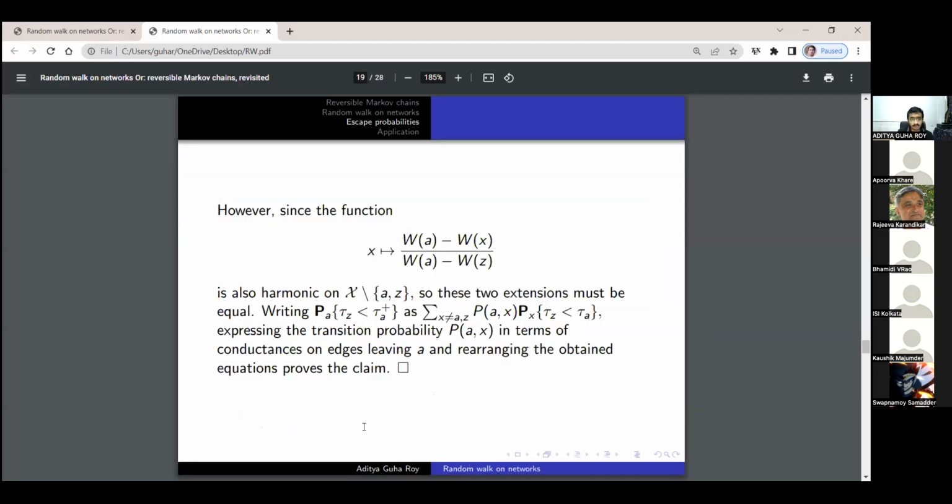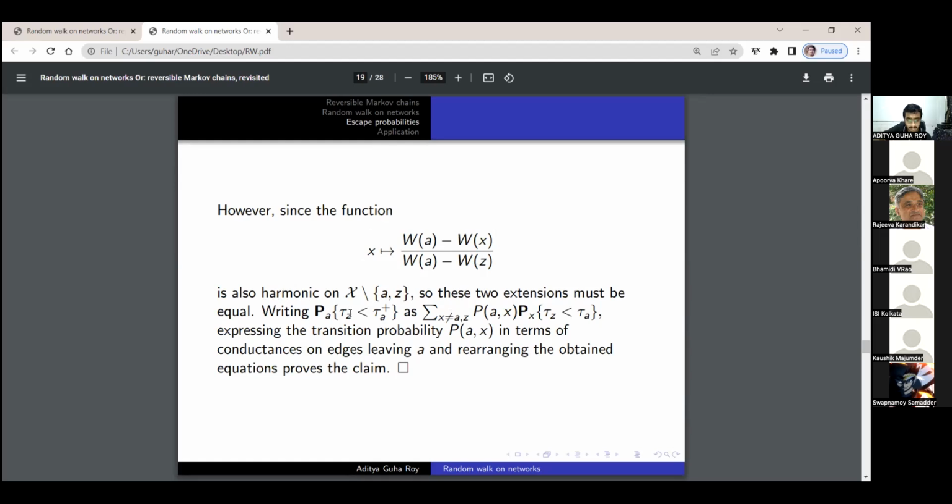But also notice that the function x maps to (Wa minus Wx) divided by (Wa minus Wz) is harmonic, because W, the voltage, is a harmonic function. We scale the voltage by something, and the scaling just enters each summand and comes out, so it remains harmonic. And we subtract it from something, so the resulting quantity is also harmonic. A linear combination of harmonic functions is harmonic. Thus this function is also harmonic, and as a result, these two extensions must be equal by the uniqueness of the harmonic extension.